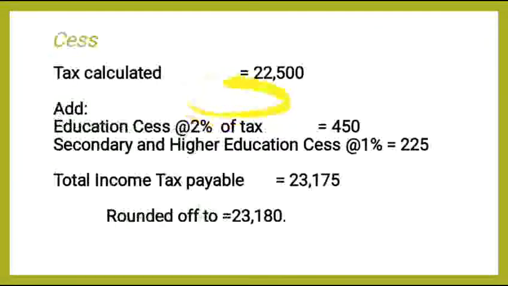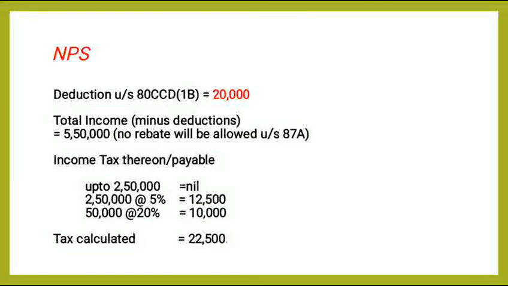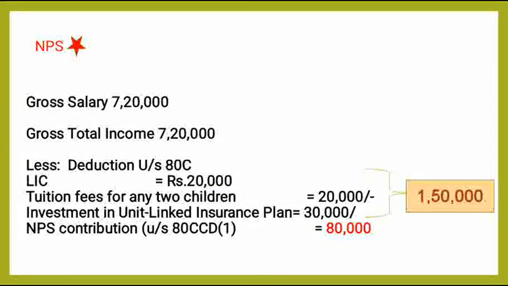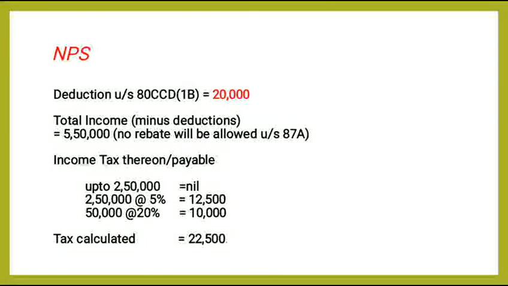Otherwise his total income here would have been 5,70,000 had he claimed NPS under section 80CCD subsection 1 only. So since his total income minus deductions is ₹5,50,000, no rebate will be allowed under section 87A, because such rebate will be allowed only when the total income minus deductions is up to ₹3,50,000.